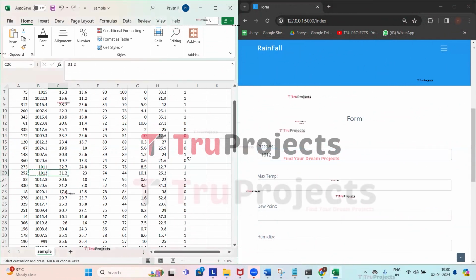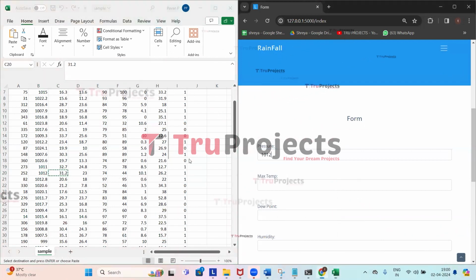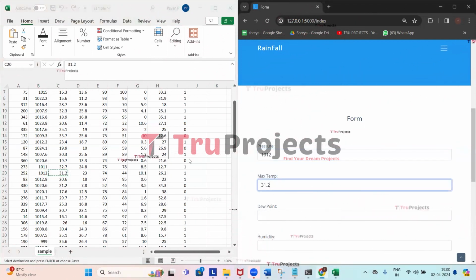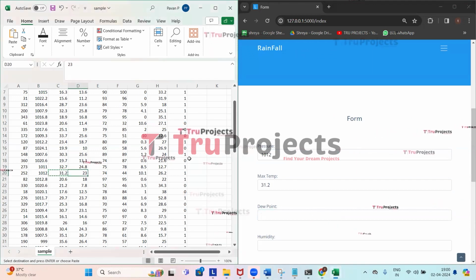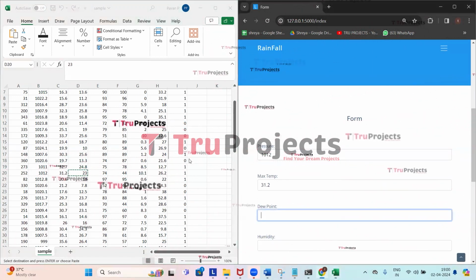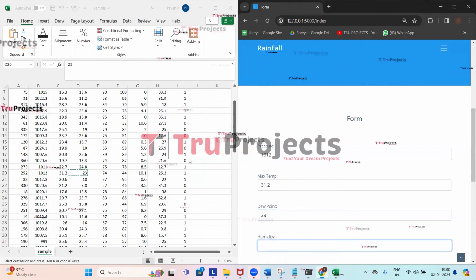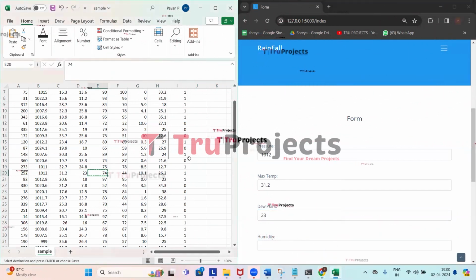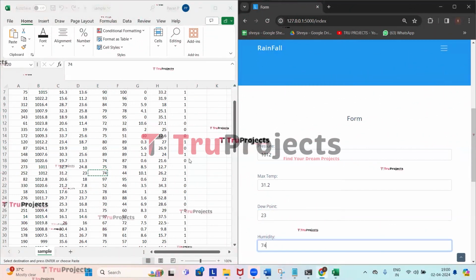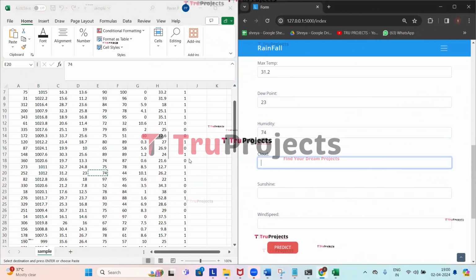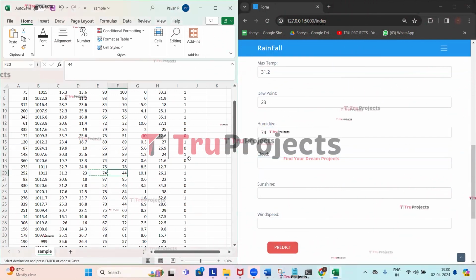Coming to the maximum temperature, it is 31.2. Dew point is 23. Humidity is 74. Cloud is 44.